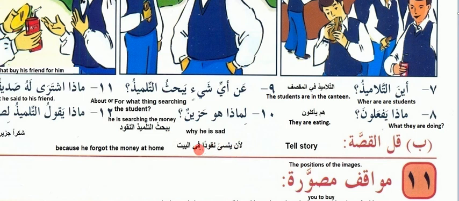Because he forgot the money at home. لأنه ينسى نقودا في البيت. Why is he sad? Because he forgot the money at home. So في البيت at home, نقودا means cash or money. Yansi means he forgets, or nasiya means forgot. Because the student is searching for the money. He is searching for the cash or he is searching for the money.